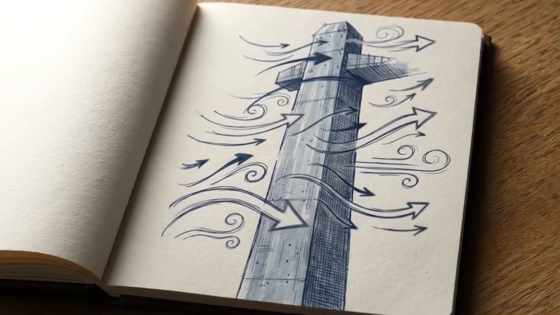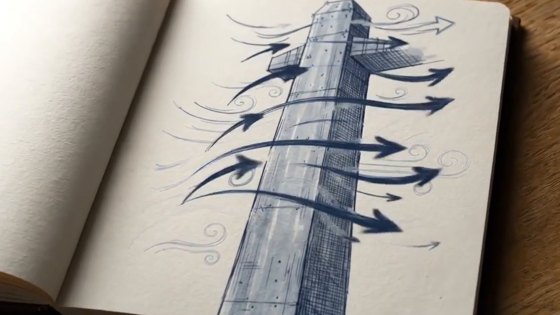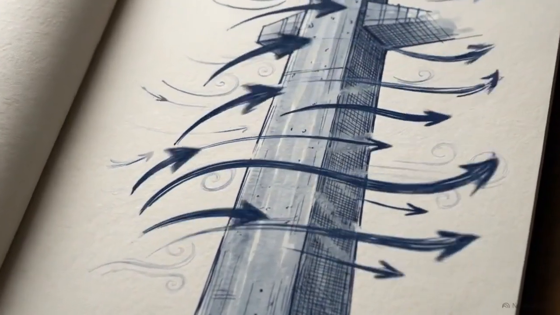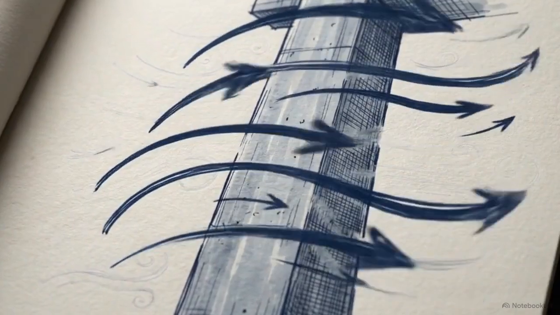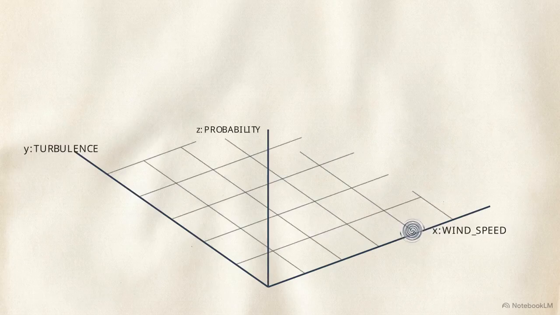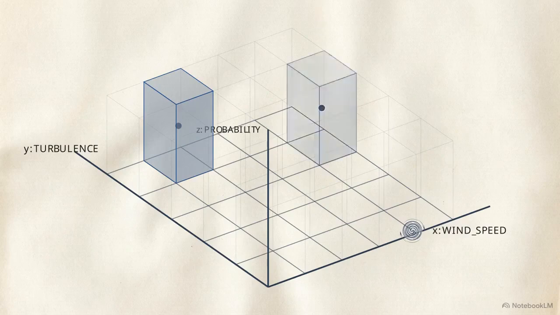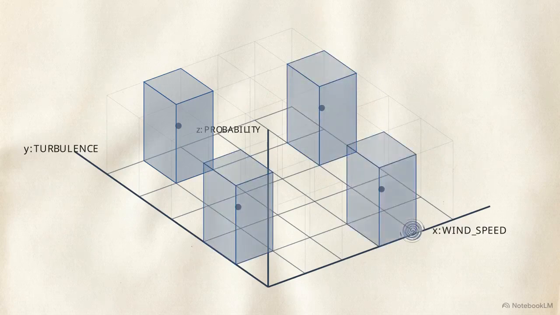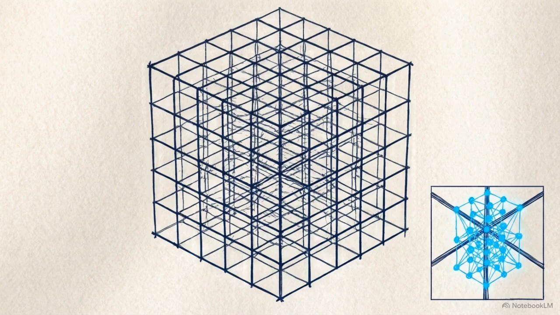During my PhD, I modeled extreme wind turbulence on massive concrete structures. Isolating edge cases within multidimensional probability densities is computationally difficult. Structural engineers use Latin hypercube sampling to divide that space into uniform tiles. We force the math to sample strictly from inside an individual tile. This constraint guarantees we capture structurally significant events.